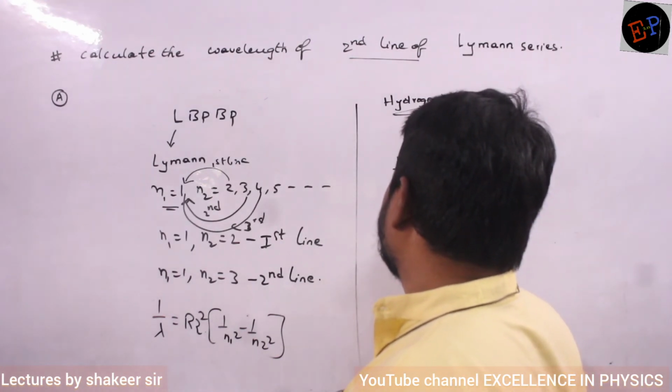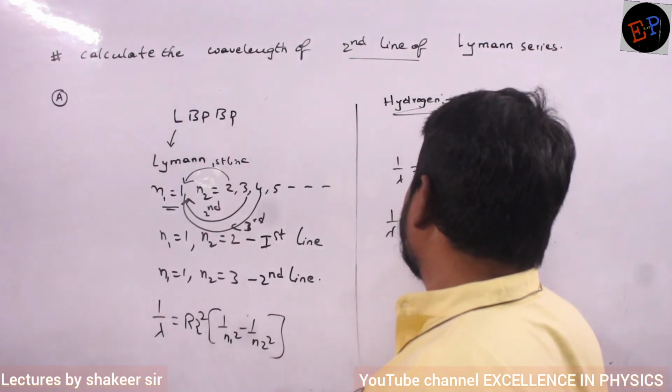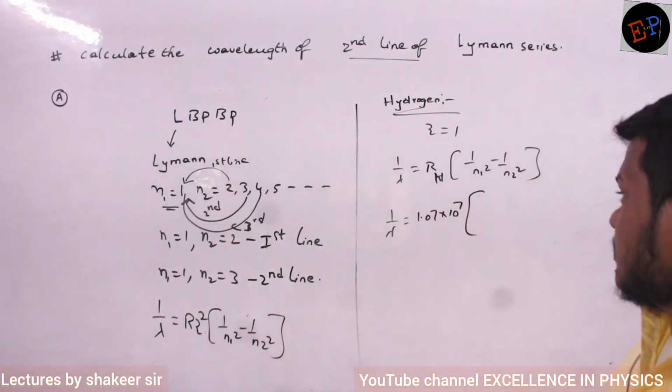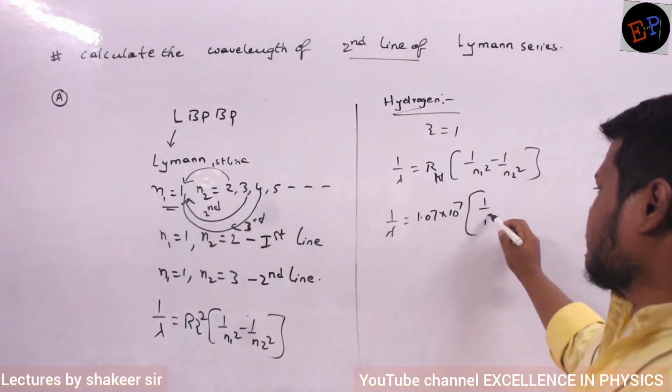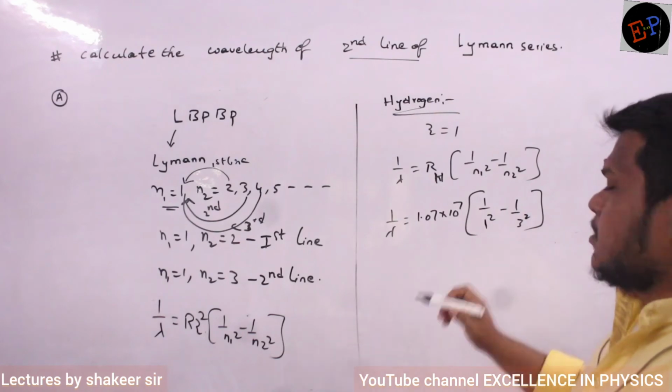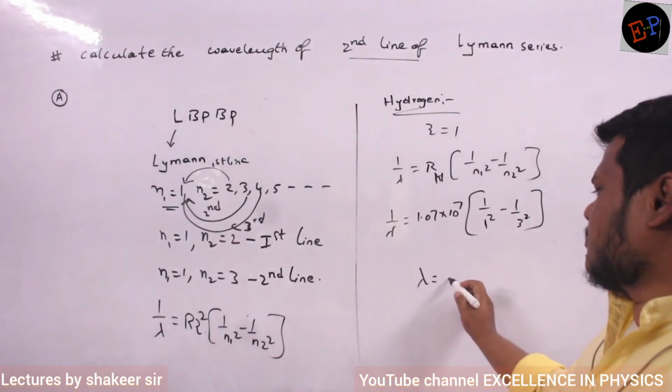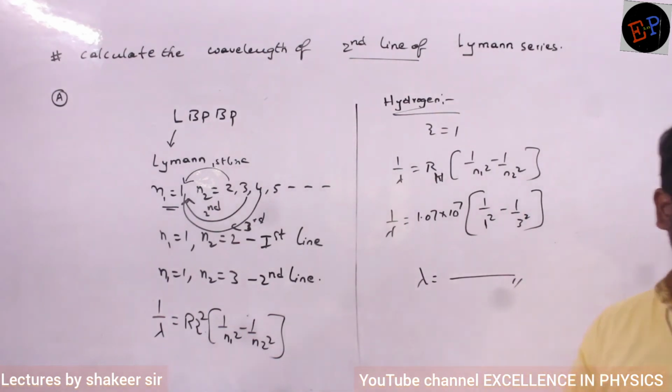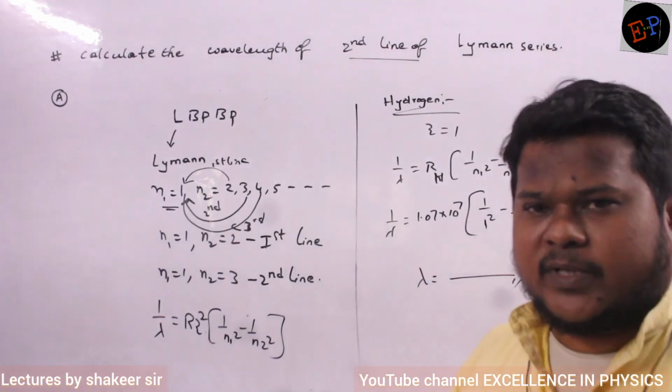So what is the RH value? 1.07 into 10 power 7. Already we have explained this. The electron is returning to the first orbit from the third orbit. So if you do this calculation, that will be my required value of lambda. Okay, make a note of this one.